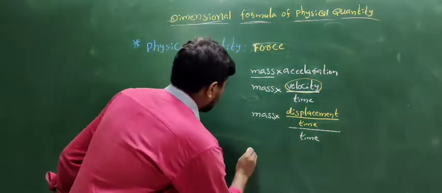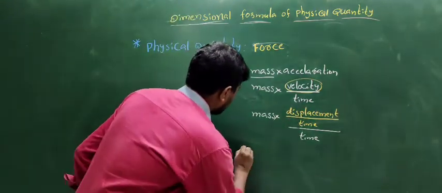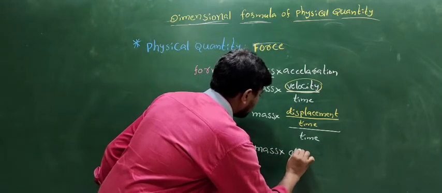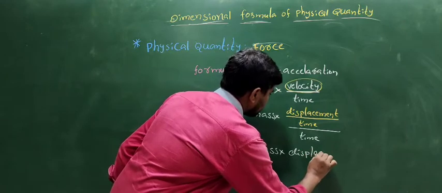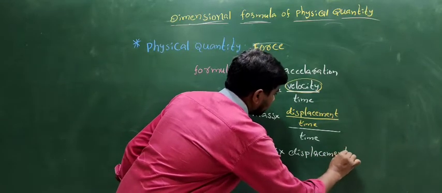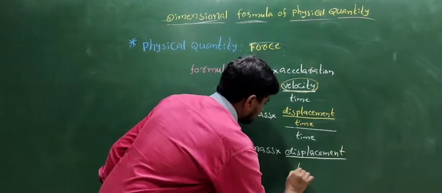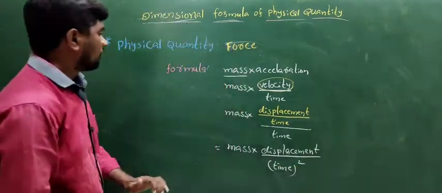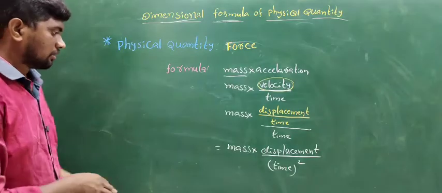Therefore, mass into displacement by time square is the formula of force.